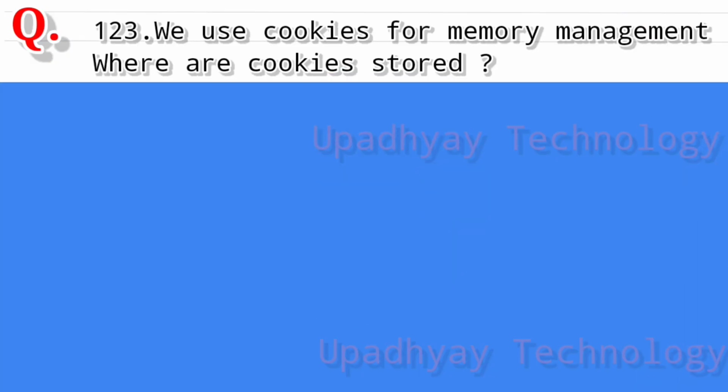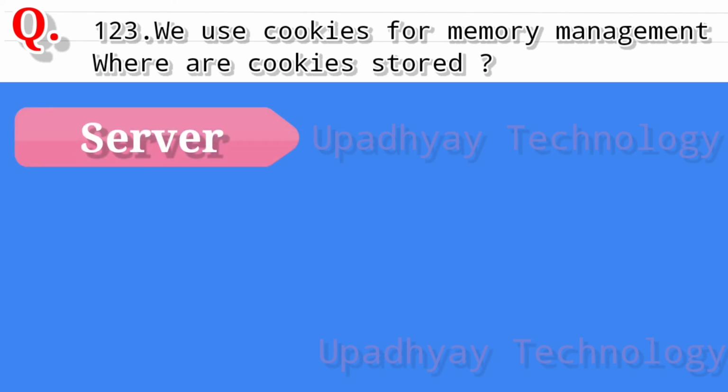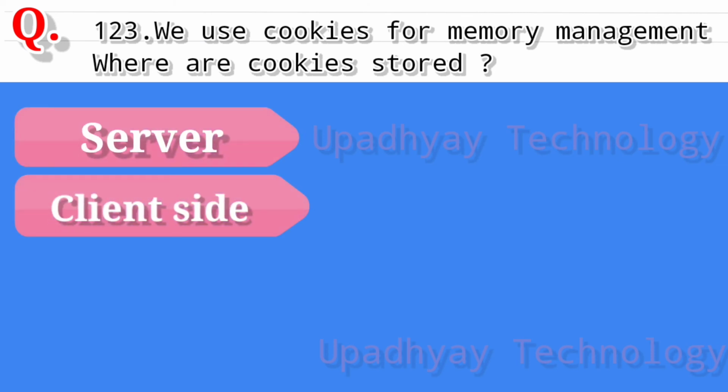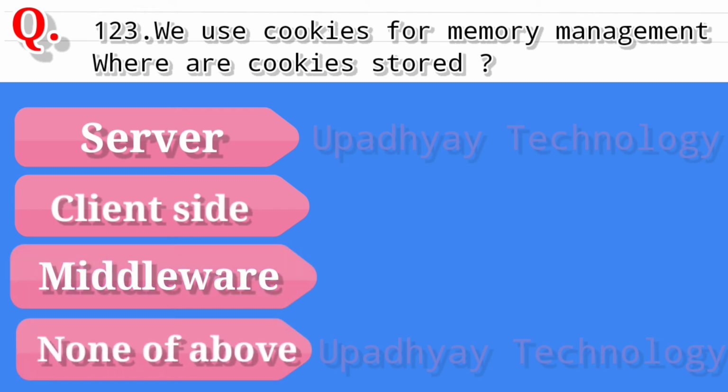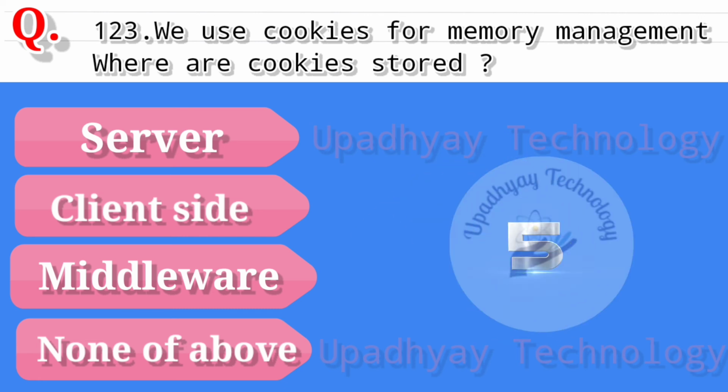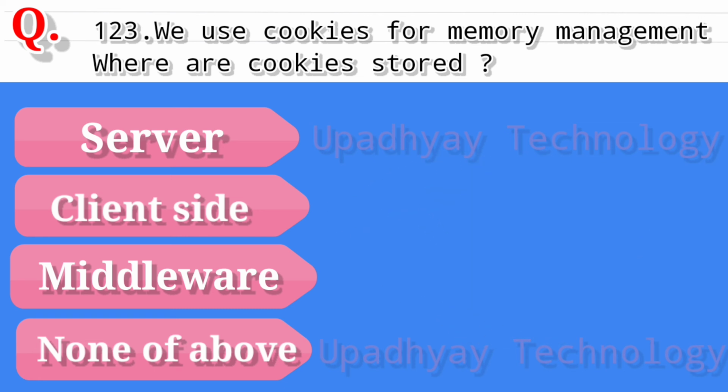Question 123. We use cookies for memory management. Where are these cookies stored? And the options are server, second option is client side, third option is middleware, and the last option is none of above. And the correct answer is client side.